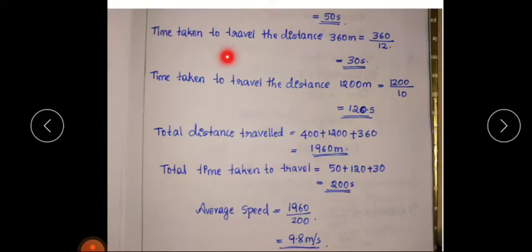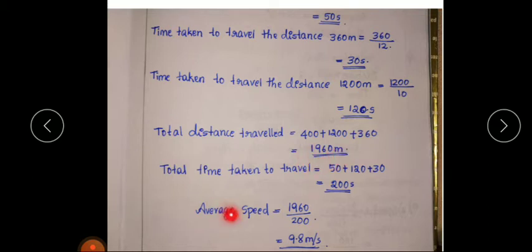The total time taken to travel is how much? 50 plus 120 plus 30, that is 200 second. And the total distance traveled is 400 plus 1200 plus 360. That is how much? 1960 meter.